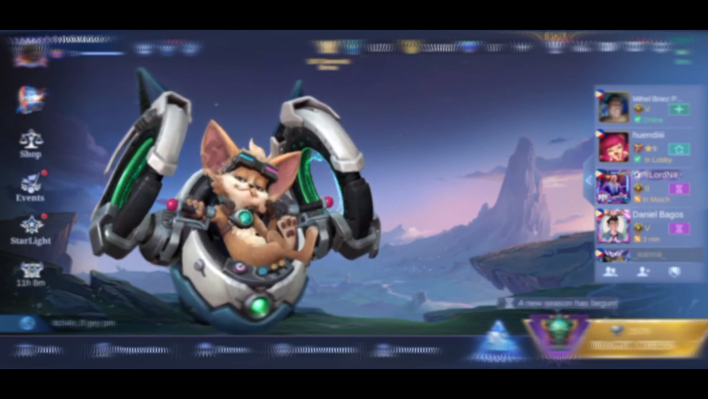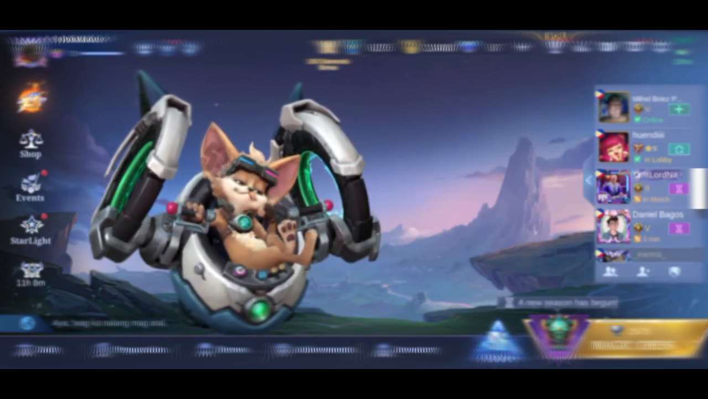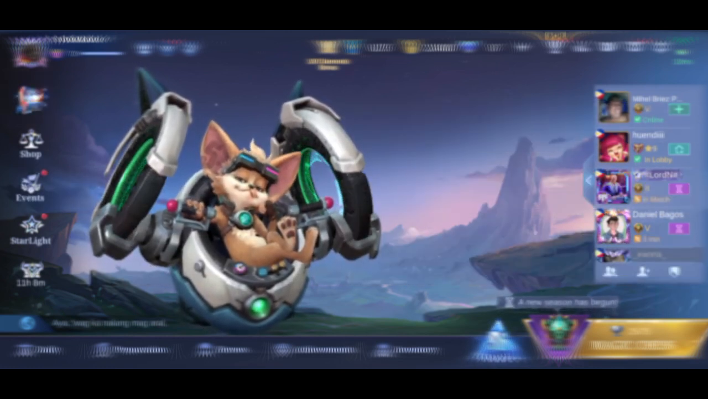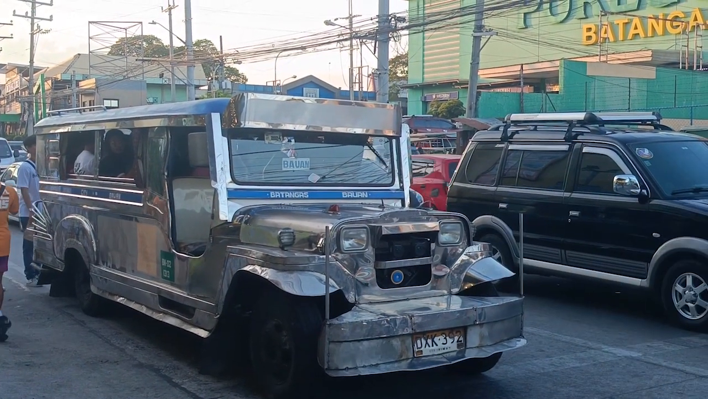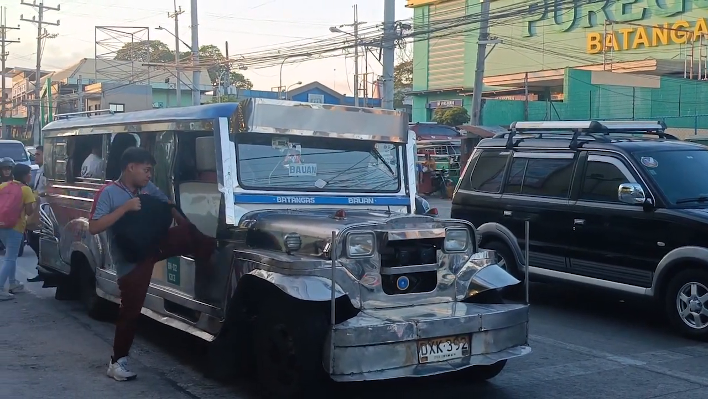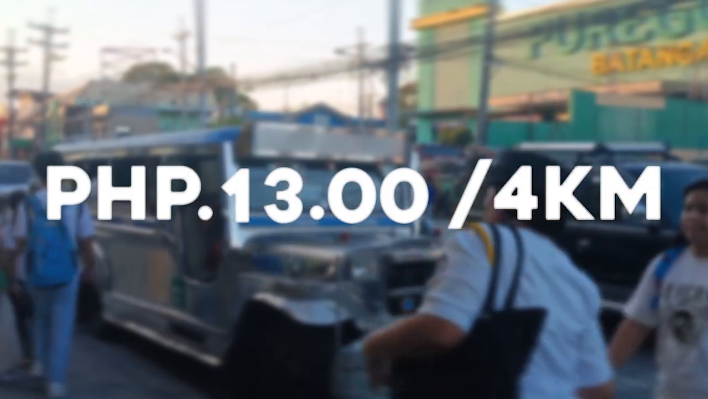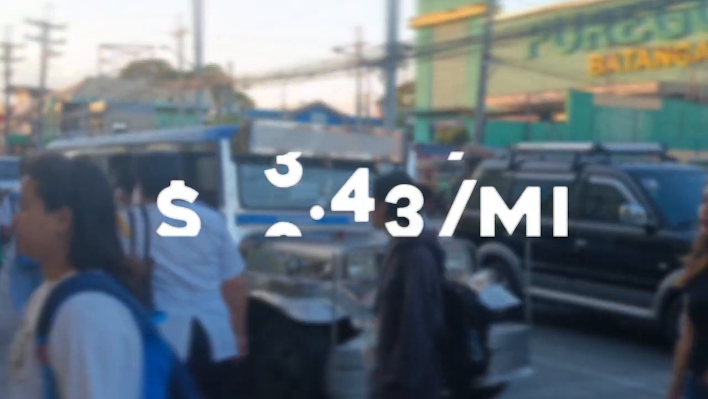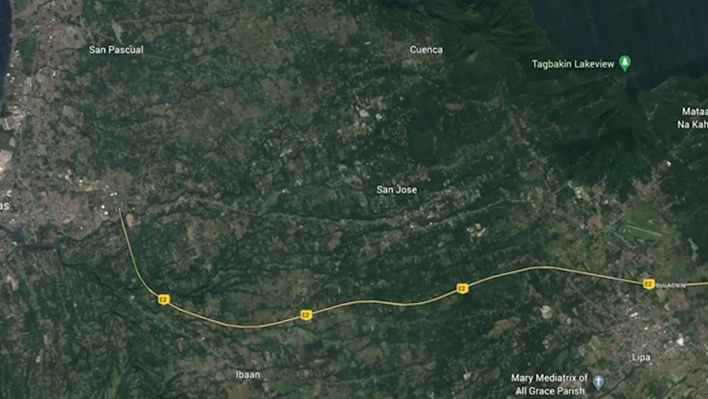To further enlighten our viewers about the use of the models mentioned in the previous episode, let us solve a problem related to a real-life scenario as experienced by our road users from Batangas City. The following data has been gathered with respect to the prevailing fare per mile system. For the first 4 kilometers, a fare of 13 pesos is imposed. This converts to $0.09 per mile.